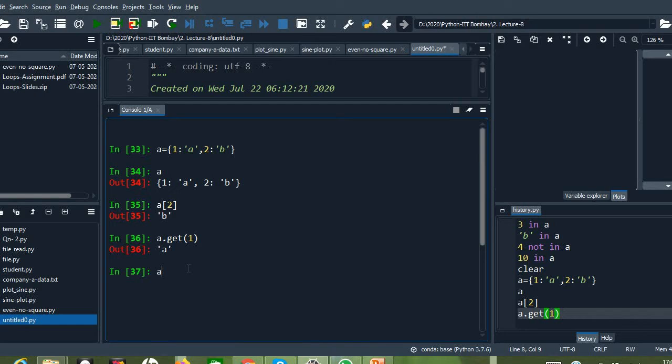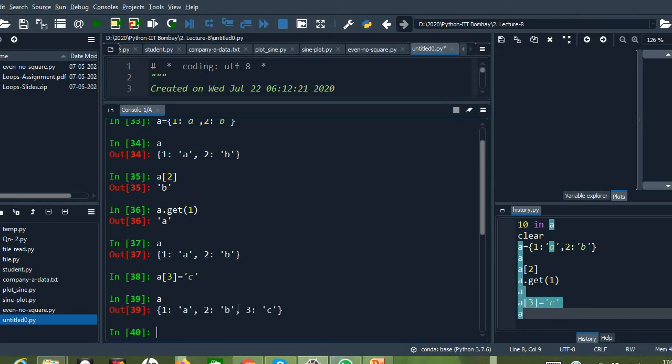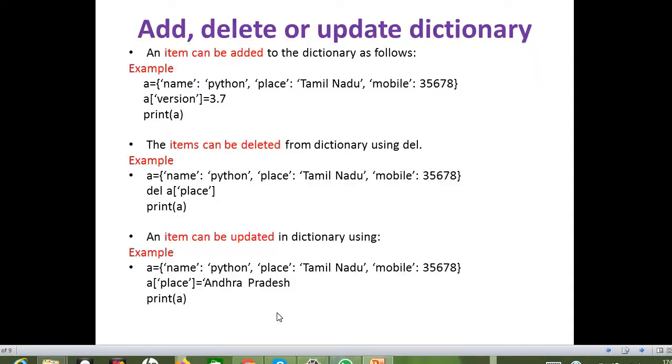So in this example, inside the dictionary A, we have all these values, right? So let me insert another new element. Here I need to specify the square brackets since we don't have indexing concept, right? A of 3 equals to, let me take C. Now let us check the dictionary. So we can see that A of 3 is added here, right? So this is how we are going to add the new elements into the dictionary.